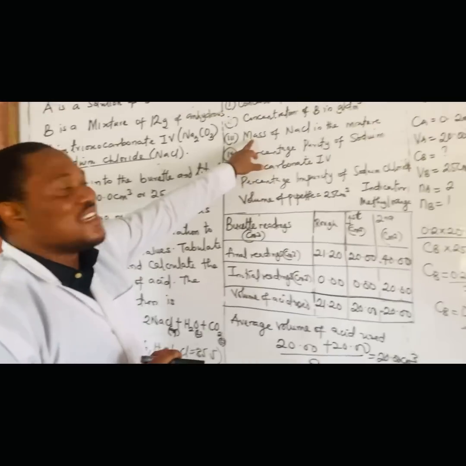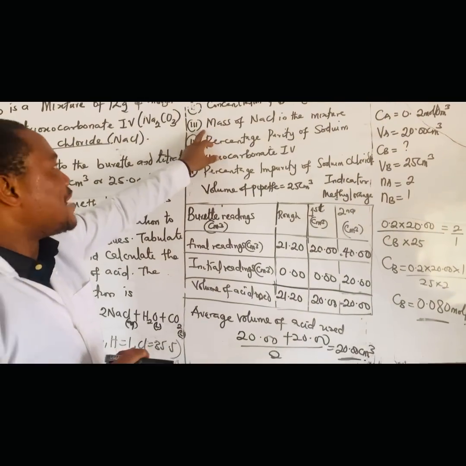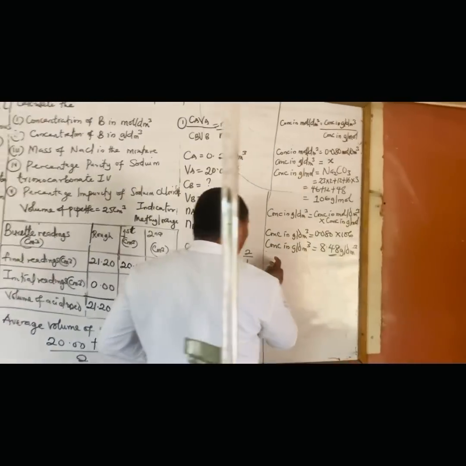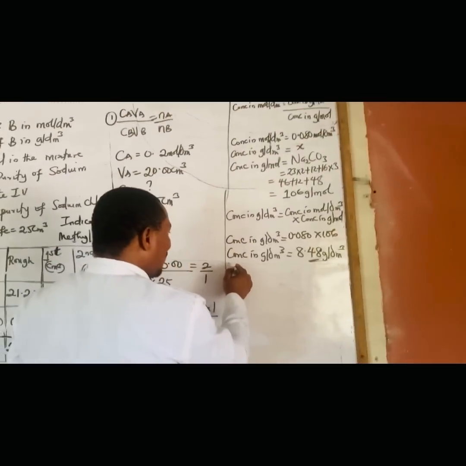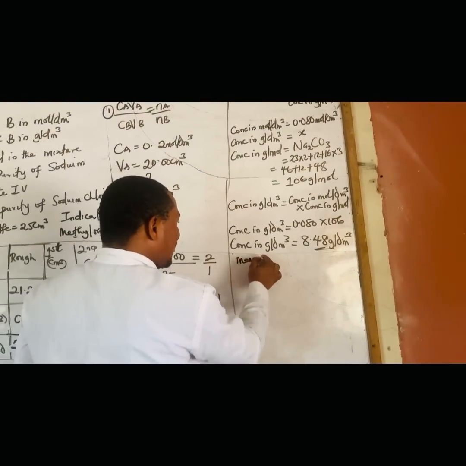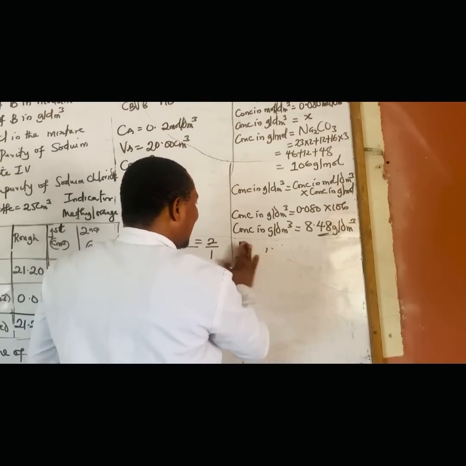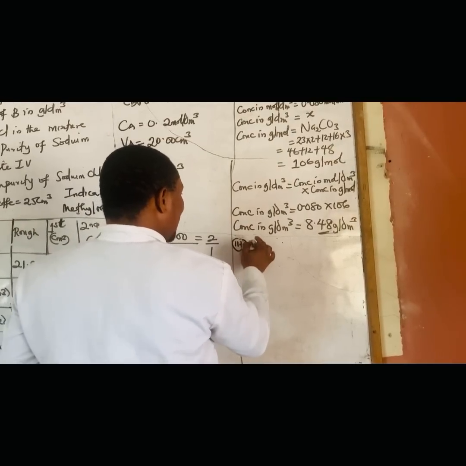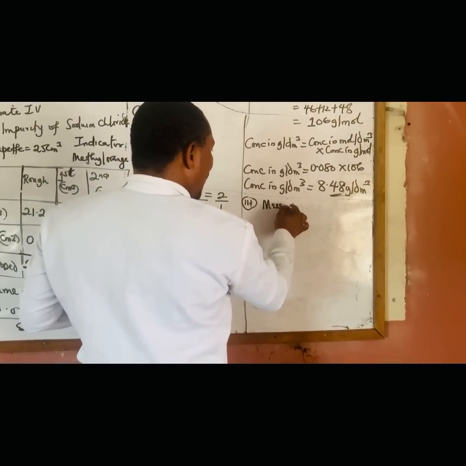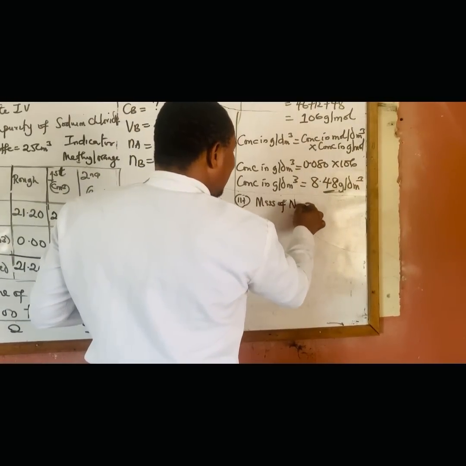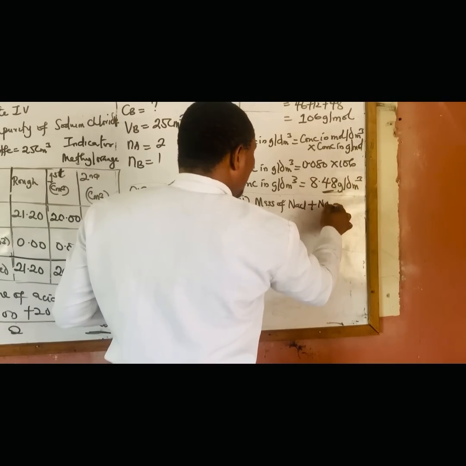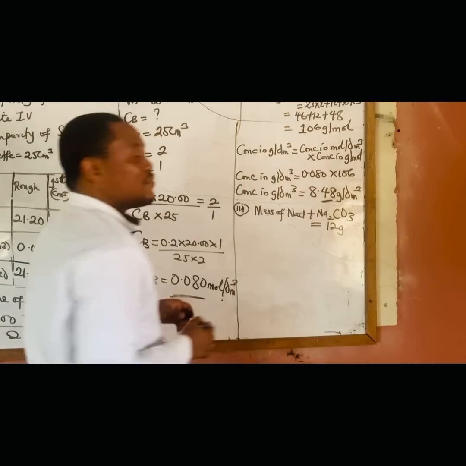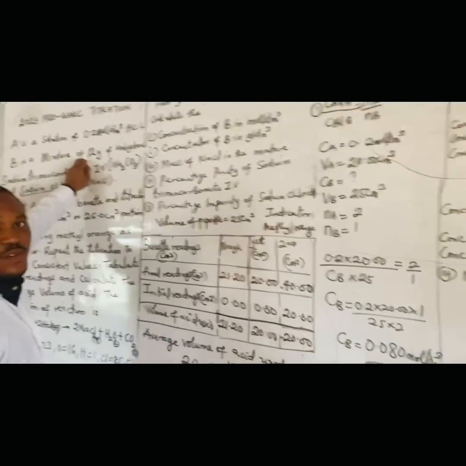And that's it. Look at the question they are even giving us. They said mass of sodium chloride in the mixture. So let's see now. We know that the mixture, the mass of, let me write it as number 3 so that it will be clearer. So number 3, I will say mass of NaCl plus Na2CO3 is equal to 12 grams as given in the question.